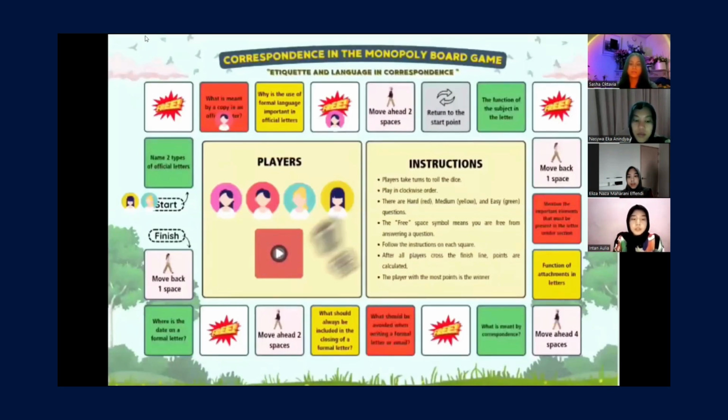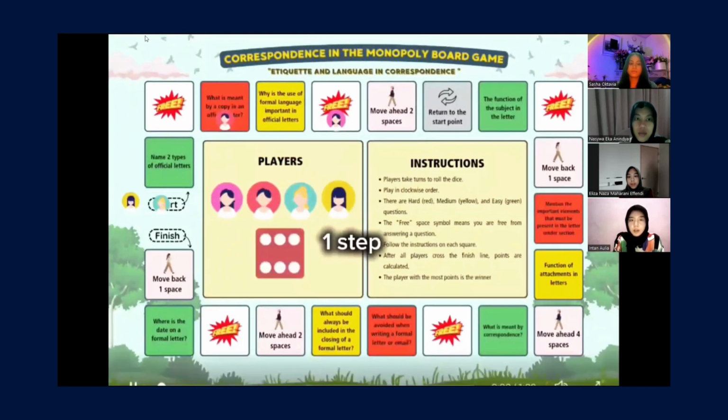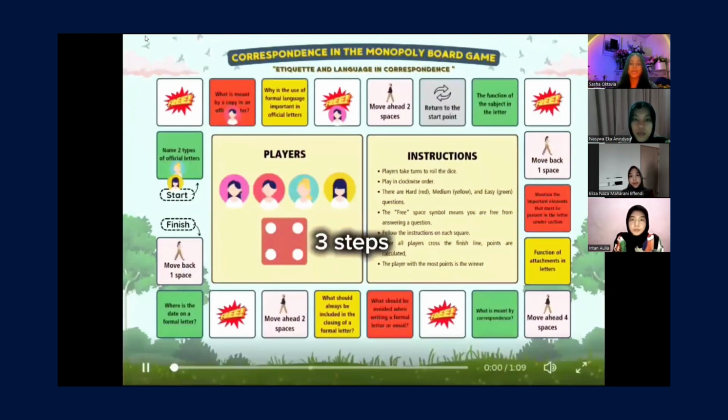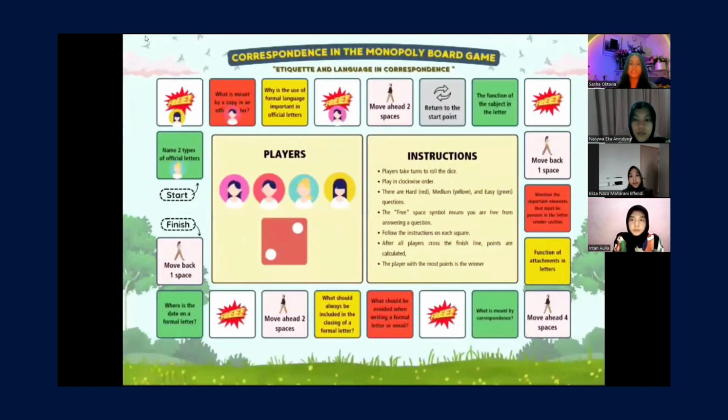After all players cross the finish line, points are calculated. The player with the most points is the winner. And that's the features and how to play the Monopoly Correspondence board game.